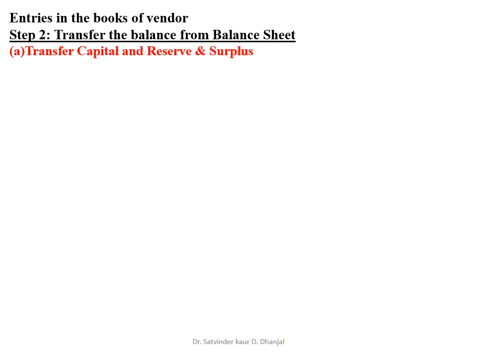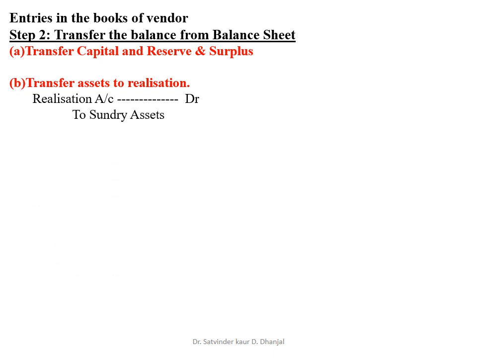First, transfer capital and reserve and surpluses. So the capital balance will be transferred to partner's capital account. Reserve and surplus will also be transferred to partner's capital account in the said ratio. Reserve and surplus includes general reserve, workmen compensation fund, etc. B. Transfer assets to realization account. So the journal entry for the same is realization account debit to sundry assets. C. Transfer of liabilities.